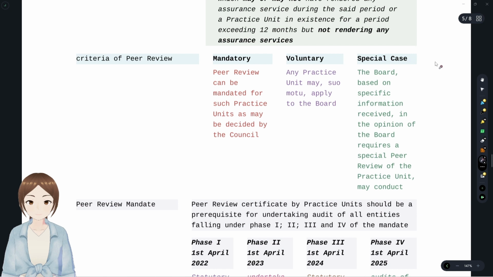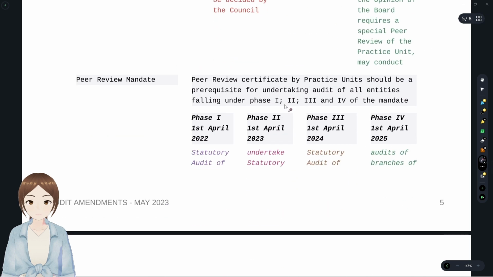For the special case, the board, on receipt of any information, is of the opinion that it requires a special review for such practicing unit, it may mandate the practice unit to go under a peer review process. So mandatory, voluntary, special case on receipt of information.